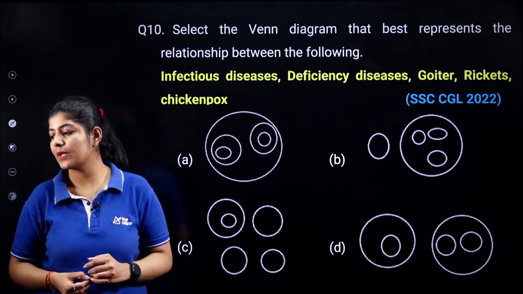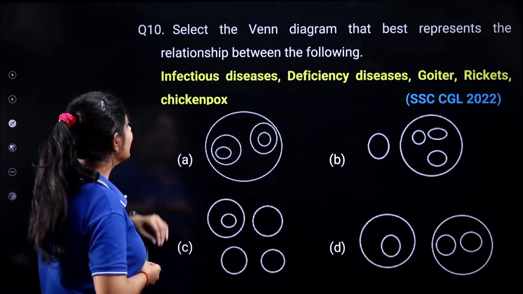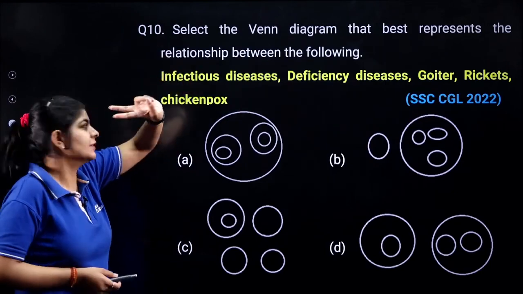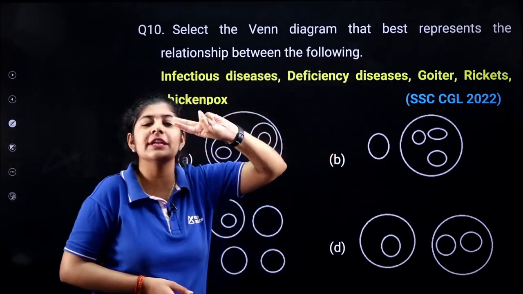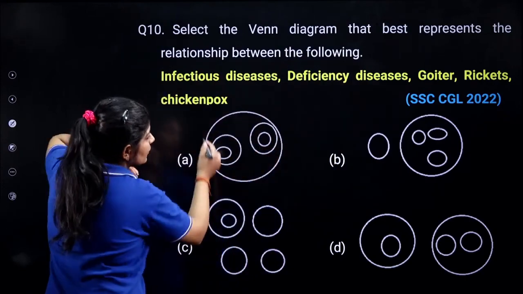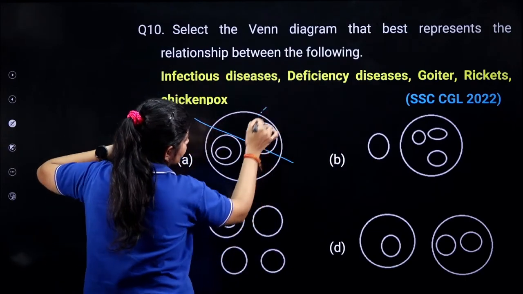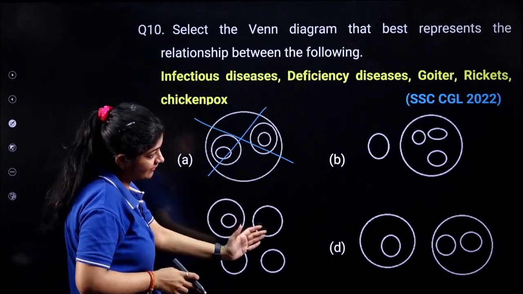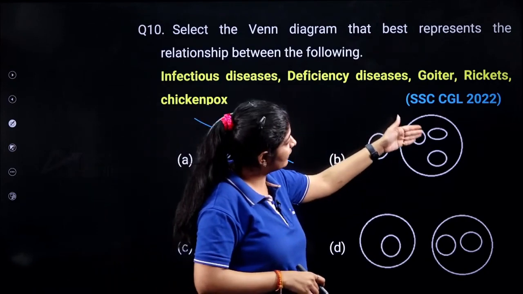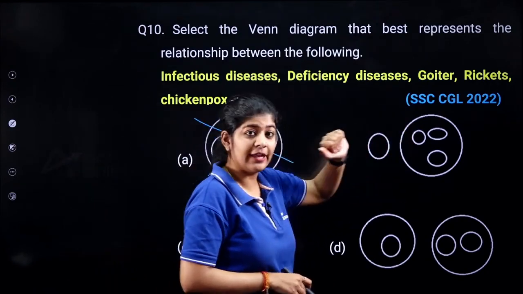Anyone else? Okay, let's see. Here we are having two types of diseases first, infectious and deficiency. So we know that we need to create two different circles. So we can easily eliminate this one, right? Here we are having 5 circles. Here too we are having 5 circles, and here too we are having 5 circles.